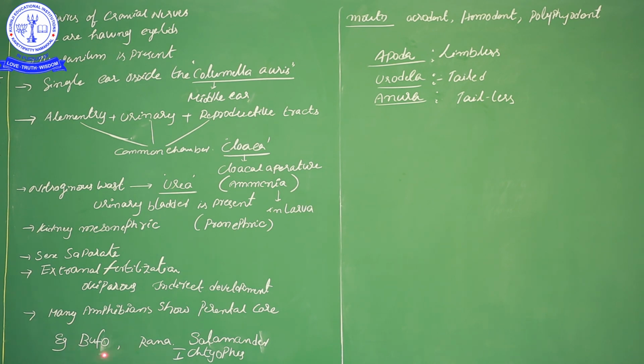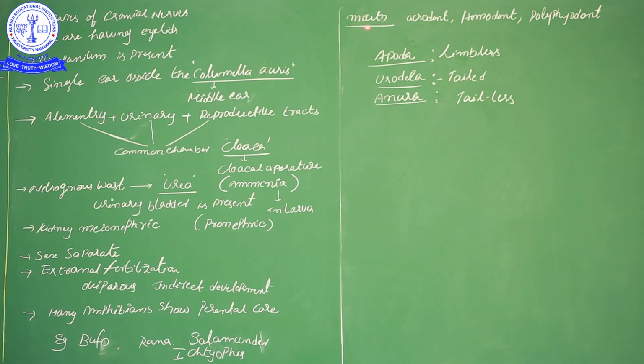Bufo is present in different water-restricted places, and the salamander has a tail, and Ichthyophis. These are several examples of class Amphibia.